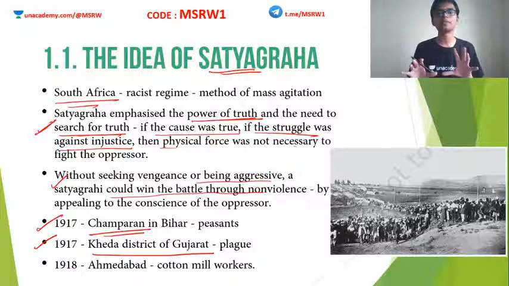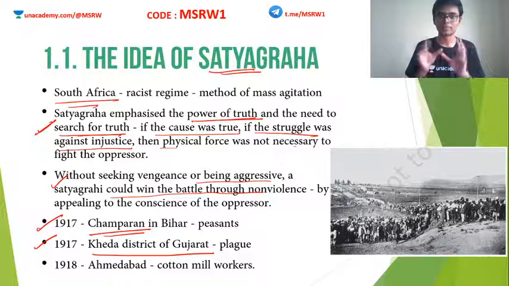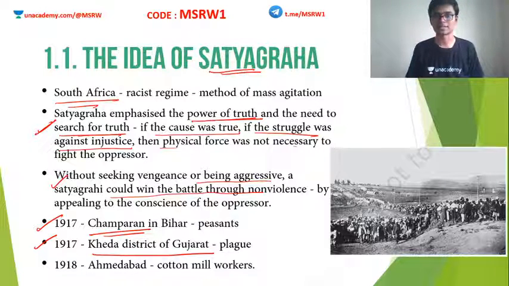People were already in misery and couldn't even pay the regular tax, and Britain actually wanted an increase in tax. So the people at Kheda started protesting, and this also was led by Mahatma Gandhi, and this also was a success.